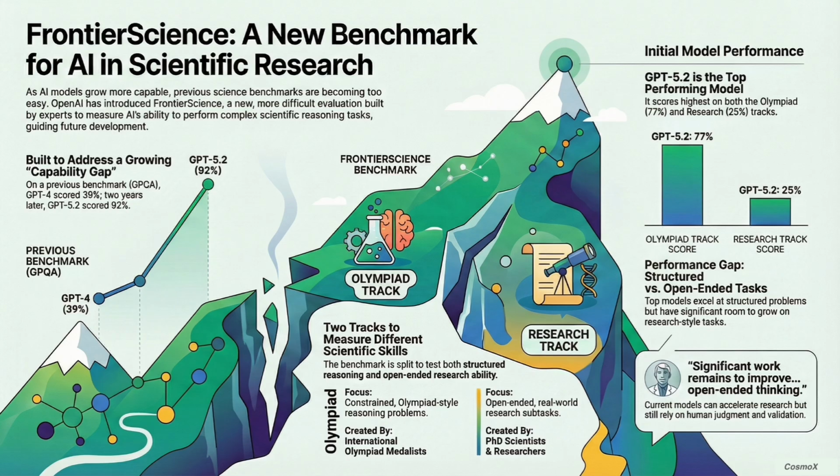So the big picture here, the main takeaway. It's that current AI is fantastic at supporting the structured parts of research. That 77% proves it. It's a powerful tool for accelerating what we already do. But there is a ton of work left to do on genuine, open-ended scientific thinking. That 25% score is proof that they still really struggle with nuance and original synthesis. And we should probably mention the benchmark itself isn't perfect. It can't capture everything a scientist does. For sure. It doesn't test for, say, generating a truly new hypothesis from scratch, or interacting with the real world, like analyzing video from an experiment.